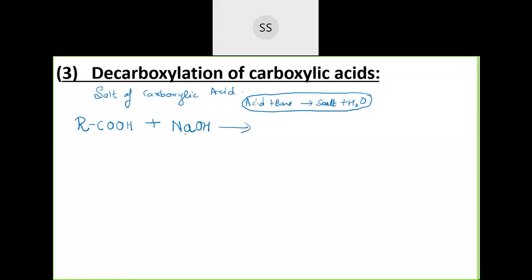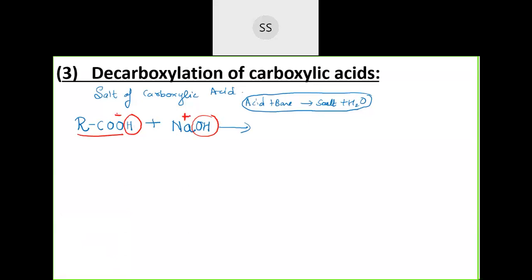Then from here you can remove water. Base is the substance which gives OH minus ion in the solution, so I will remove OH minus from here, and acid is a substance which gives H plus ion in the solution, so H I am removing. What remains now? RCOO minus, because H will go as H plus and Na will be plus.